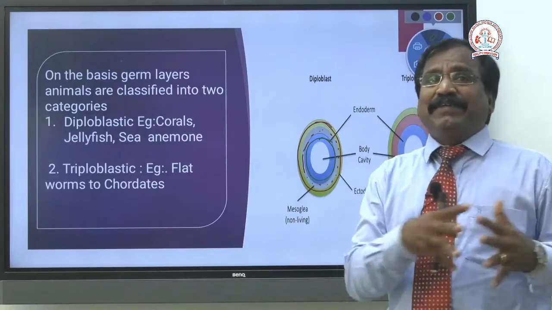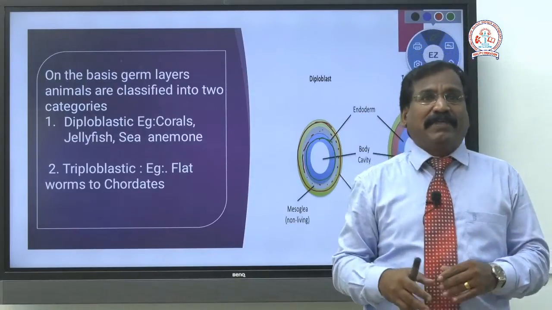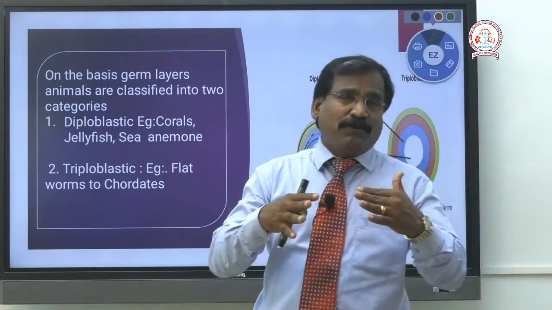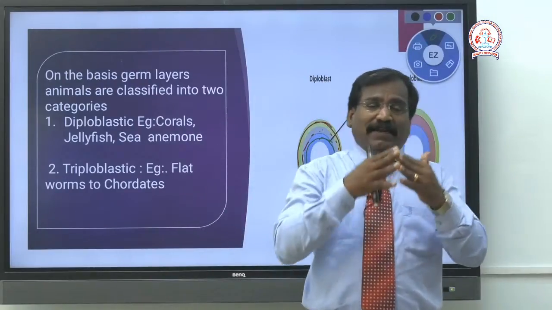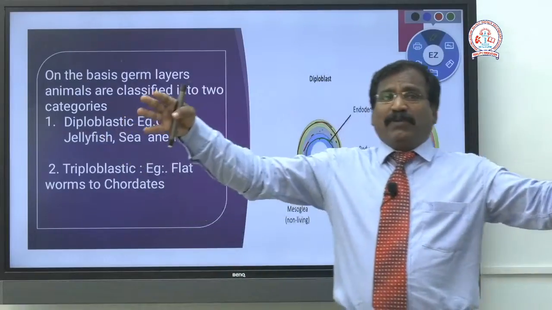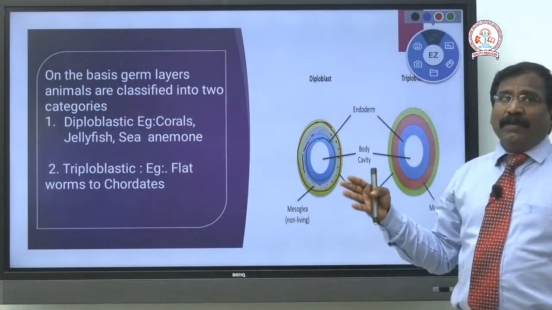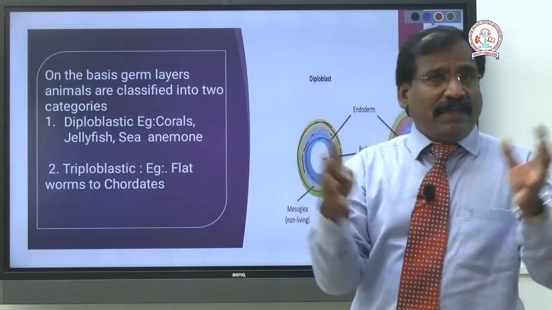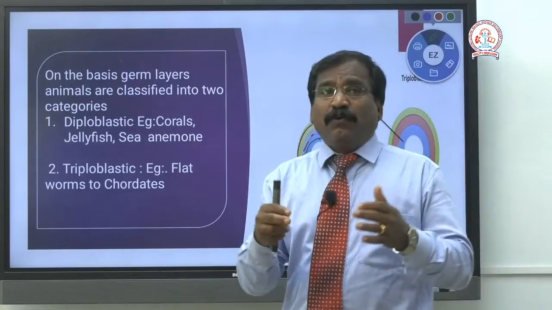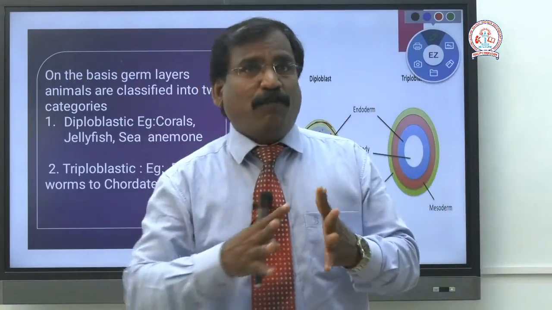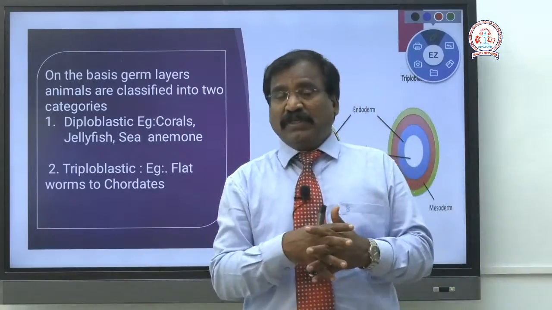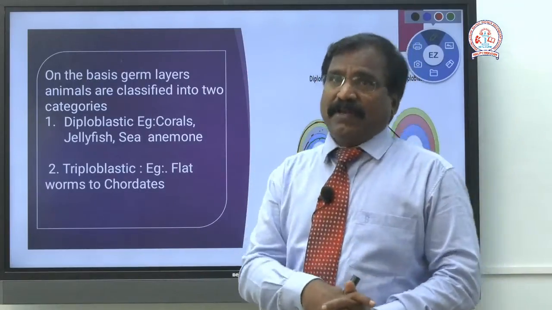The example for triploblastic organisms is the flatworms, tapeworm. From flatworms up to chordata, that is Platyhelminthes, Aschelminthes, Annelida, Arthropoda, Echinodermata, Mollusca, all belong to the triploblastic. Listen once again: based on the germ layers, organisms are divided into diploblastic and triploblastic. Diploblastic examples are corals, jellyfish and sea anemone. One more important point.